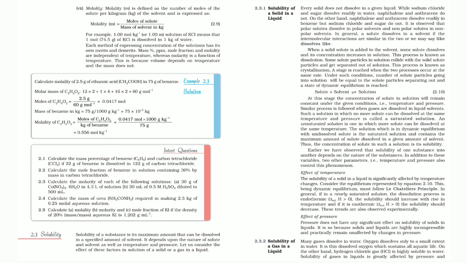So mainly the three factors, nature of solvent and solute and the effect of temperature, determine the solubility of a solid in liquids. I hope you understand all the topics, and also here the Le Chatelier principle you see.